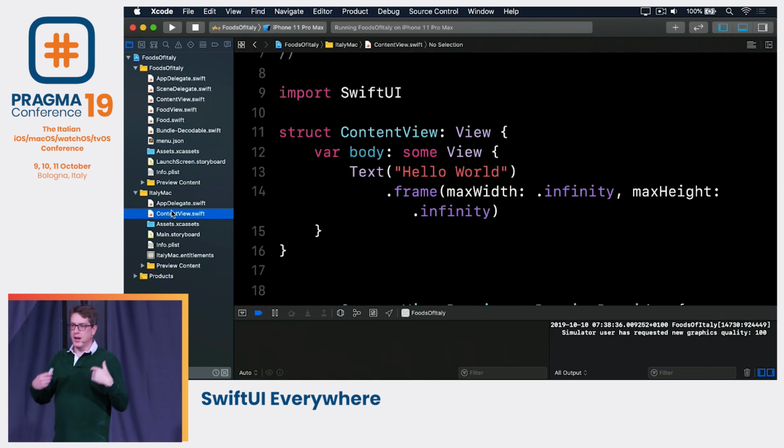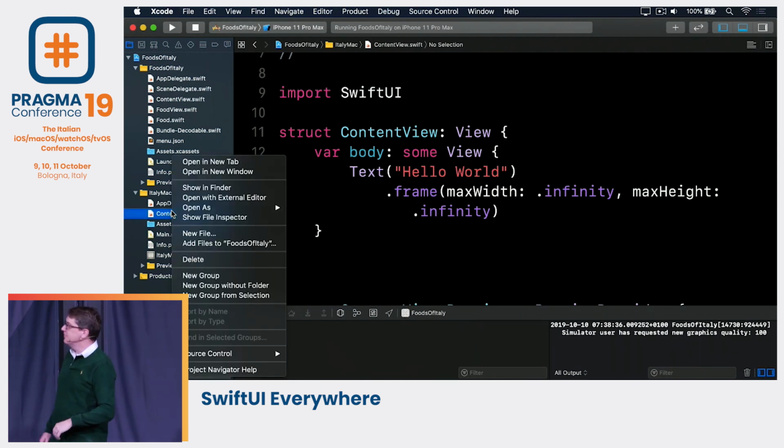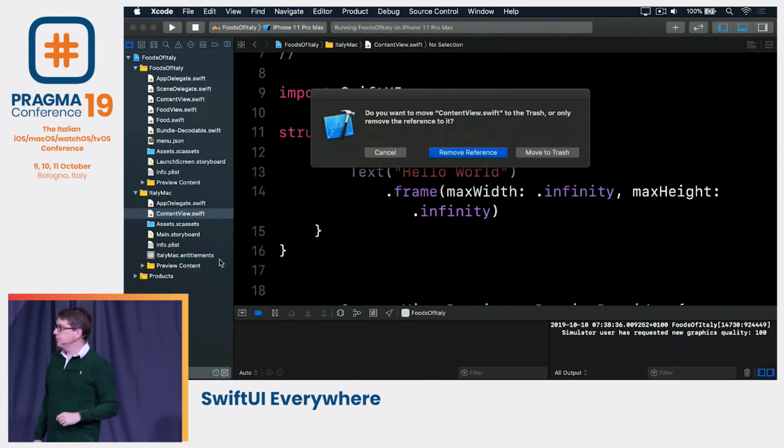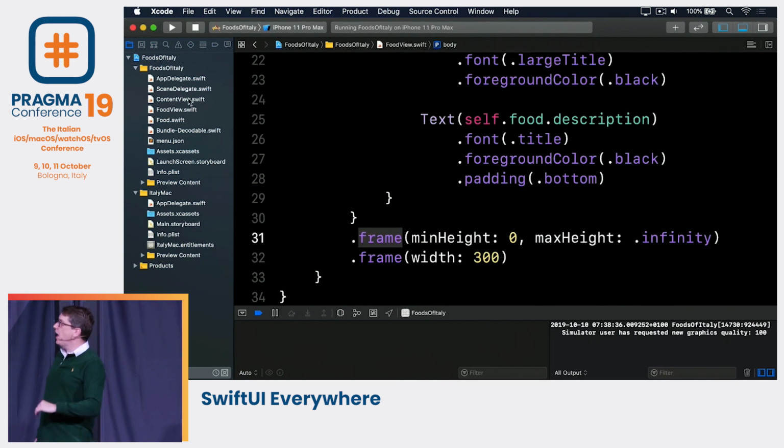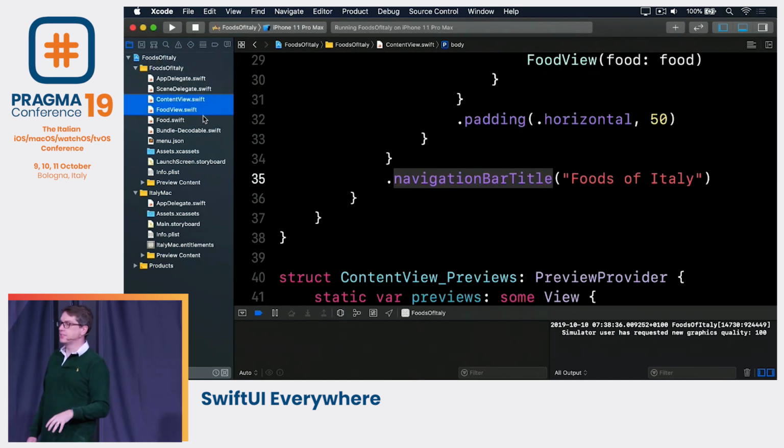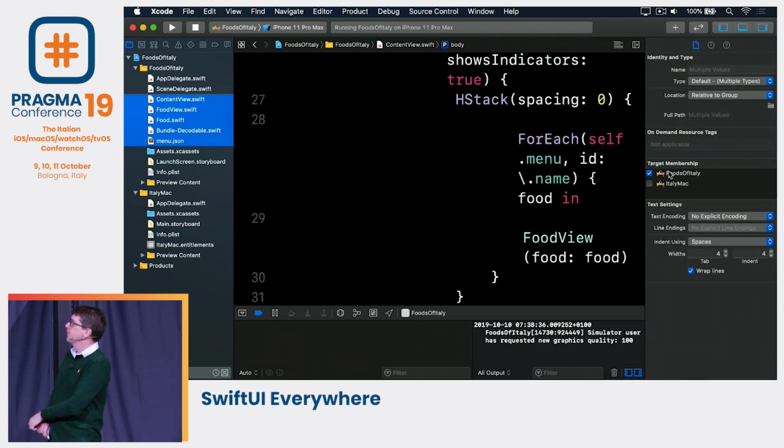We don't want that. We want our app. So I'm going to go ahead and delete the default macOS content view and instead say, I want our source code and our JSON. That stuff should be in the target for macOS. Add that directly to Italy Mac. It's now in both targets. I'm sharing the code directly rather than trying to make custom stuff in different files.